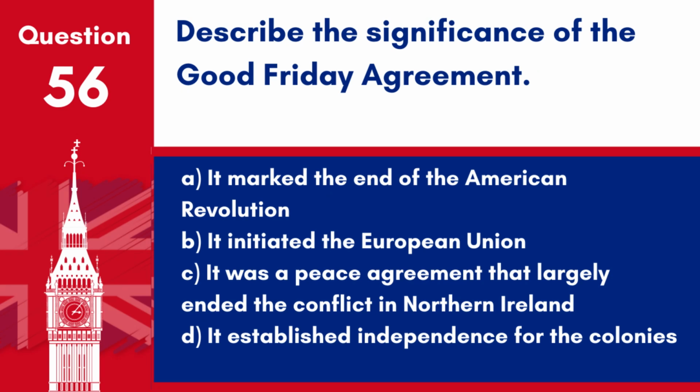Question 56. Describe the significance of the Good Friday Agreement. A. It marked the end of the American Revolution. B. It initiated the European Union. C. It was a peace agreement that largely ended the conflict in Northern Ireland. D. It established independence for the colonies. Answer: C. It was a peace agreement that largely ended the conflict in Northern Ireland. The Good Friday Agreement in 1998 was crucial in reducing violence and promoting political progress in Northern Ireland.